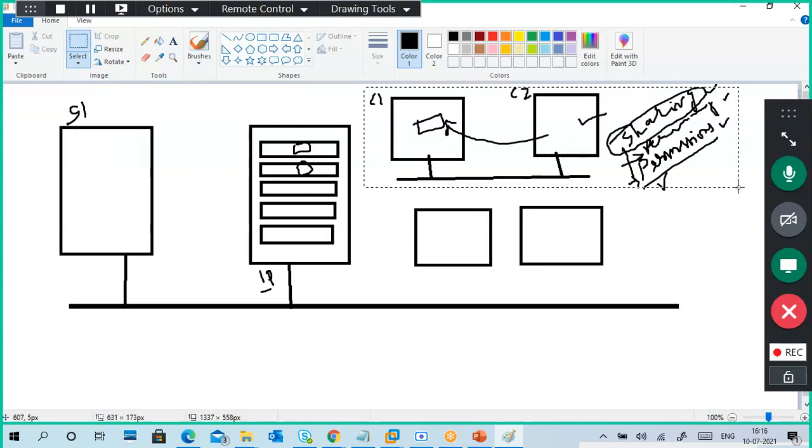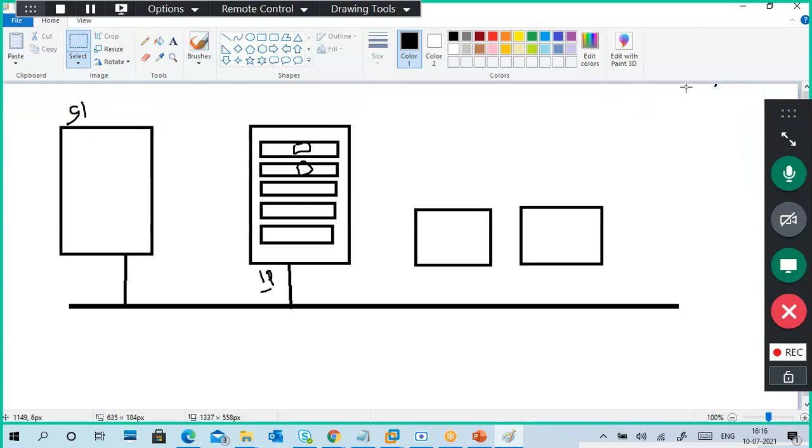So I'm removing this part. Understand sharing? Here also NAS works like a sharing only. But here, I created a folder, so I will put a different color otherwise. So I created a folder and I share the folder using file server. Using file server, I create a folder here and I share the folder, I give a permission.